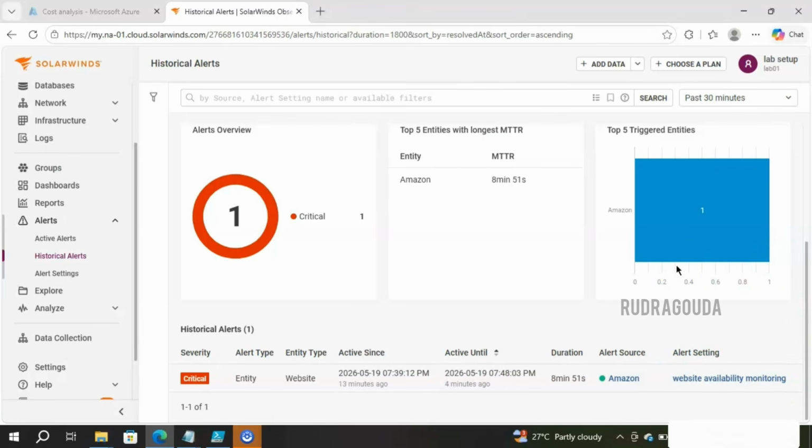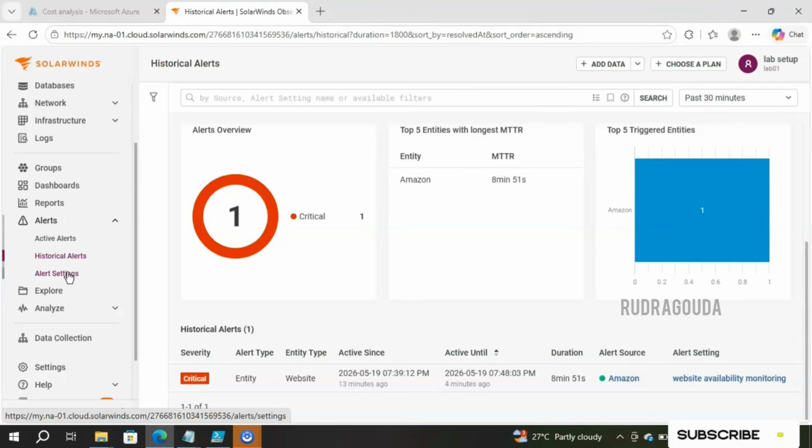I hope you are getting the concept of how to set up the alerts, where you can see the active alerts, and once an alert is closed, where you can see that information. Everything is completely under this particular section, that is alerts. This is for the active alert section, this is for the closed alert section, and this one is for setting up new alerts. So metric condition you have understood completely. Now I'll go for the next option.